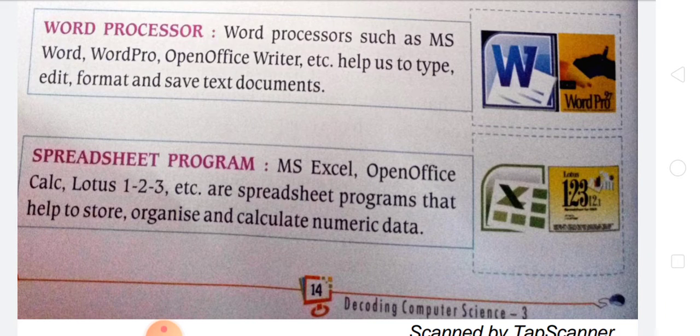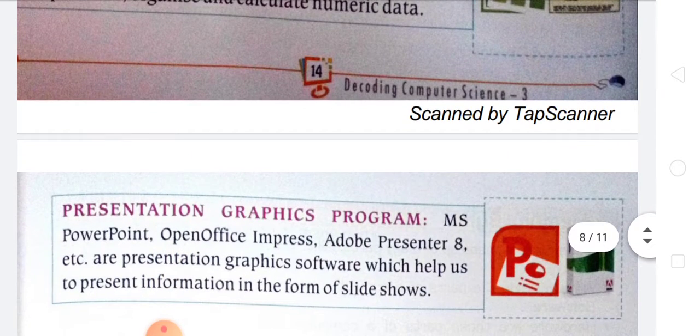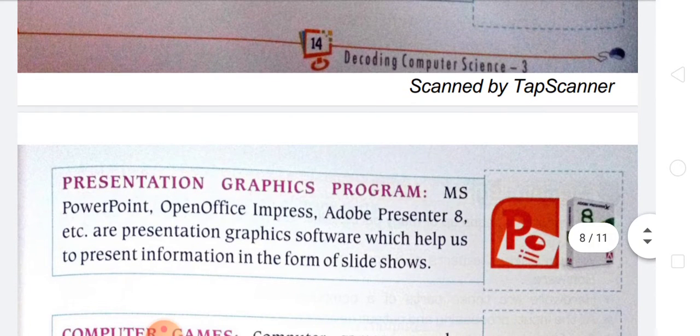The most used spreadsheet program is MS Excel, then OpenOffice Calc, Lotus 123, and with this software we can store, organize and calculate numeric data, etc. Then the presentation graphics program: we all know MS PowerPoint, OpenOffice Impress, Adobe Presenter 8, etc. With the help of this, we can present information in the form of slideshows.